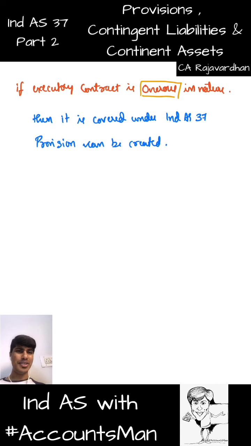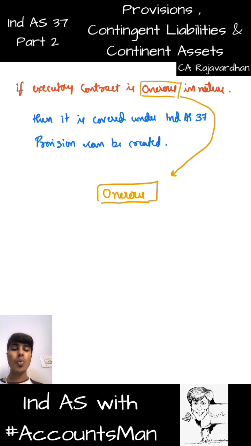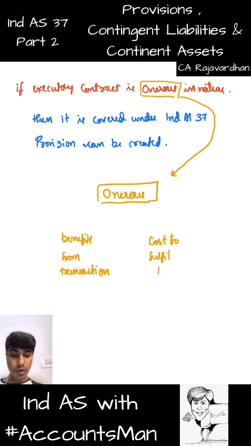Now the question is, sir, you've been using this word onerous again and again. What exactly do you mean by onerous? That's the discussion that we'll do now. Come on, let us write the word onerous. Onerous. So what do we mean by this word onerous? When do we call an executory contract as onerous contract? When benefits from transaction when compared to cost to fulfill transaction or cost to execute transaction.